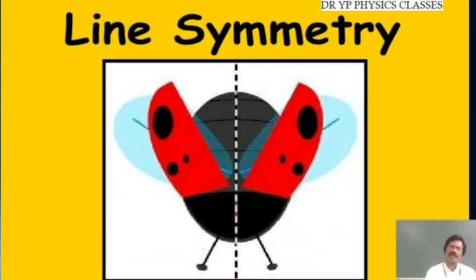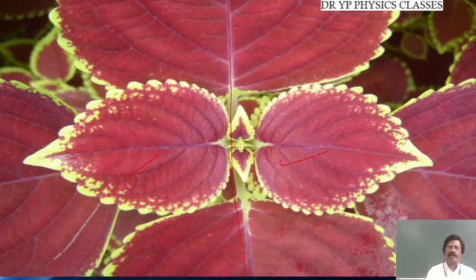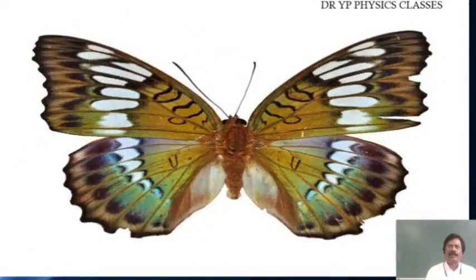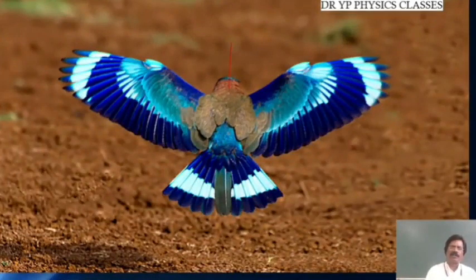So this is a pictorial representation of some general examples which we observe in nature. So along this line of symmetry, both sides, this side and this side, appear to be the same. Okay, this is called a line of symmetry. And again, the flower, the leaves which are taken here, if I draw a line here, both sides appear to be the same. Again, this one, if I divide it, this side and this side are both the same, so it is going to be a symmetry.